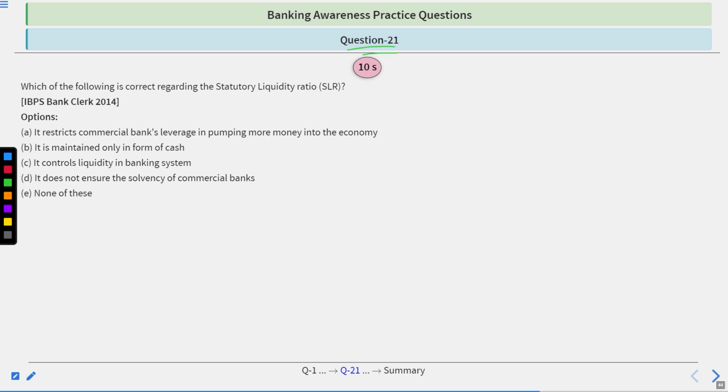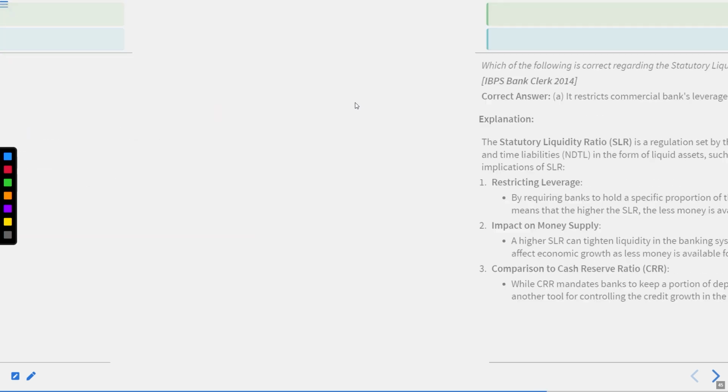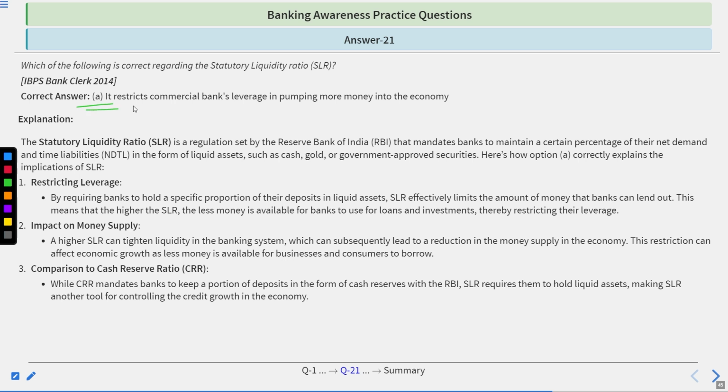Question number 21. Which of the following is correct regarding the statutory liquidity ratio? Restrict commercial banks' leverage in pumping more money into the economy; maintained only in the form of cash; controls liquidity in the banking system; does not ensure the solvency of commercial banks; none of these. To answer this, you have 10 seconds. Time starts now. Time's up. Correct answer is A. Restrict commercial banks' leverage in pumping more money into the economy.